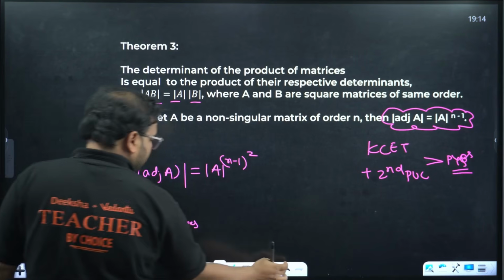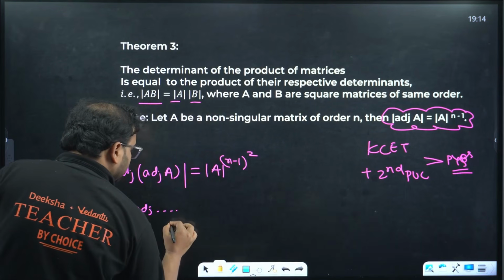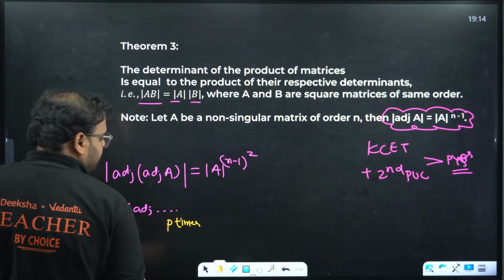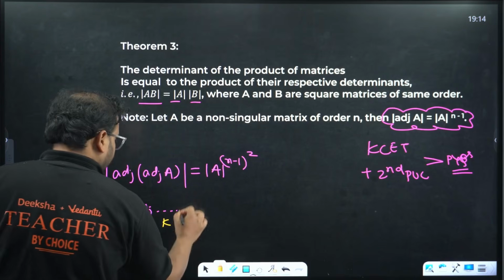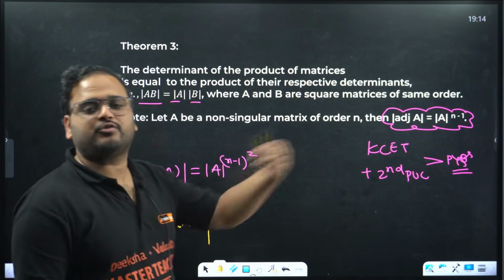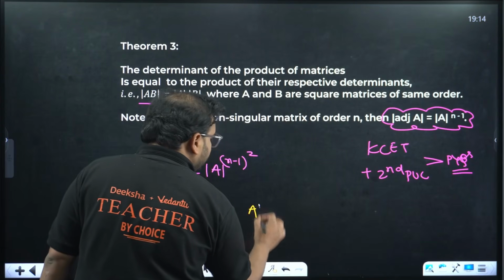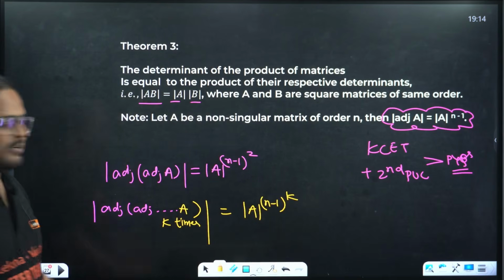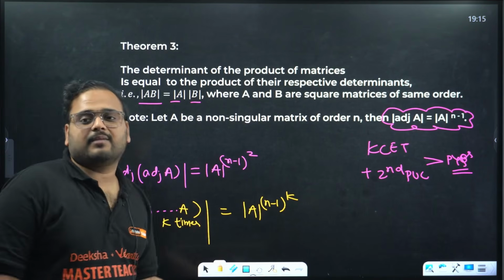Let me write it better, with some other variable. Let's say you have K times adjoint of A. If they are saying adjoint of adjoint of adjoint of A, and adjoint is coming K times, then the answer of this will become determinant of A power (n minus 1) power K. What is the determinant of that you can find, right? N represents the order of the matrix A and K is the number of adjoints.